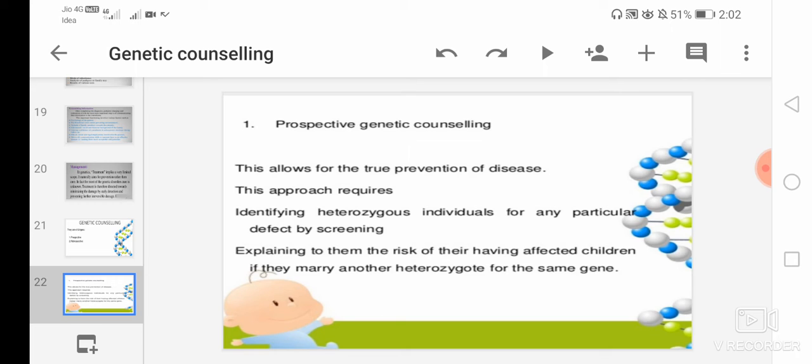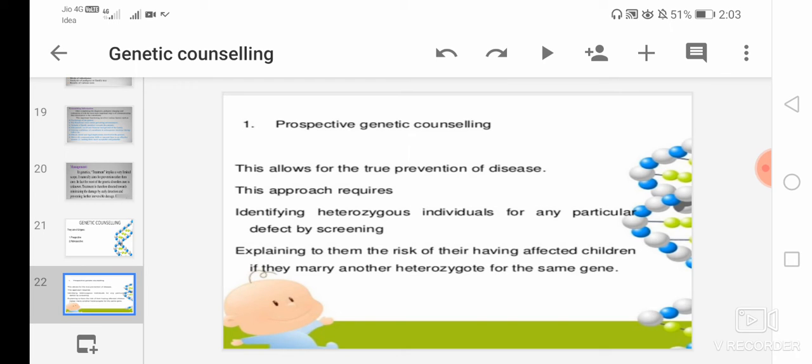So here we have to identify the heterozygous individual for any particular defect by the screening process, and explain to them the risk of their having affected children.